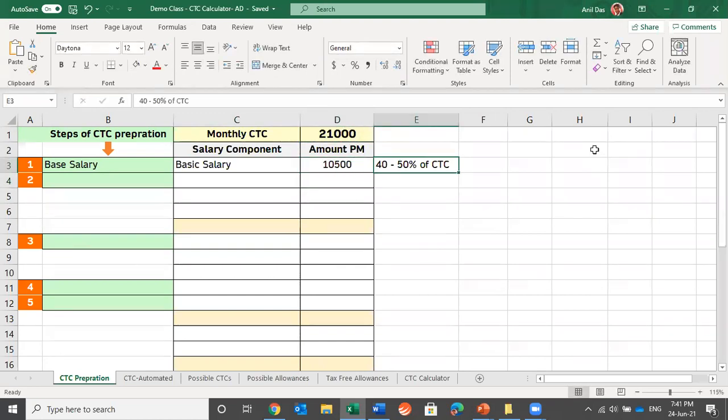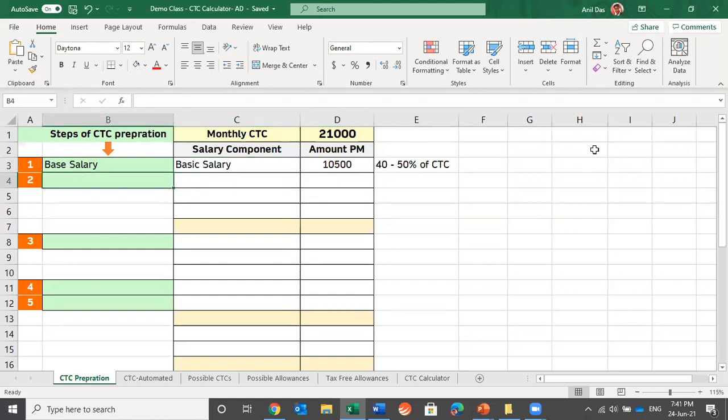And why 40 to 50%? There is no law which is saying that basic should be kept as 40 to 50% of CTC. This is something which is happening since long and everybody is doing like that. But there is no law which is saying that basic has to be 40 or 50%. As an employer, you can keep 80% also, you can keep 90% also. Going above is always allowed. So we are done with the first part. DA is something which is not normally found with the private organizations. So let's not keep DA.